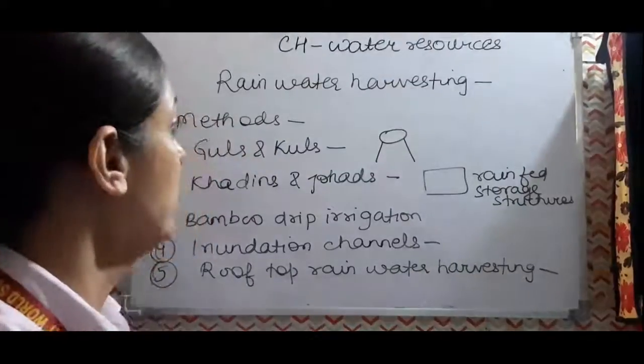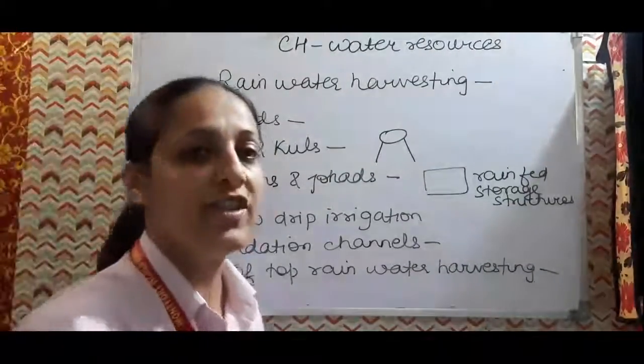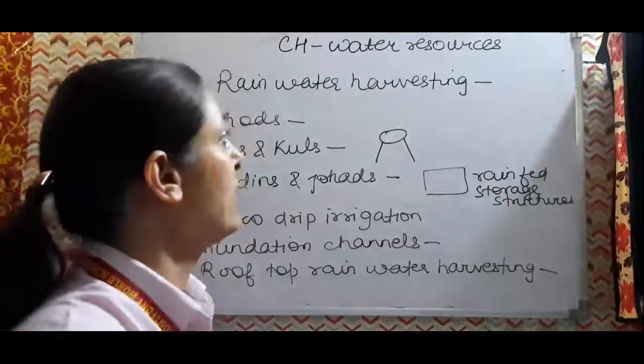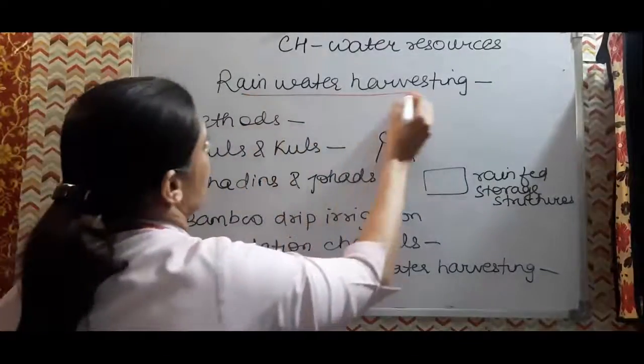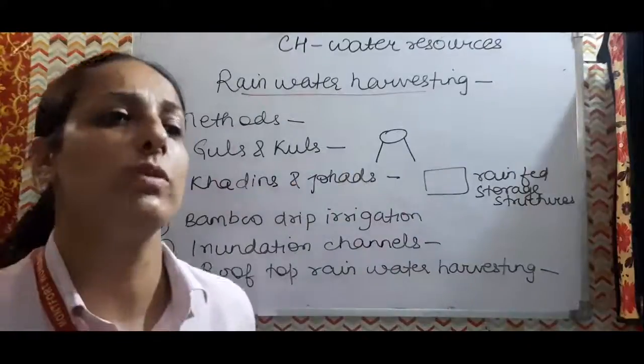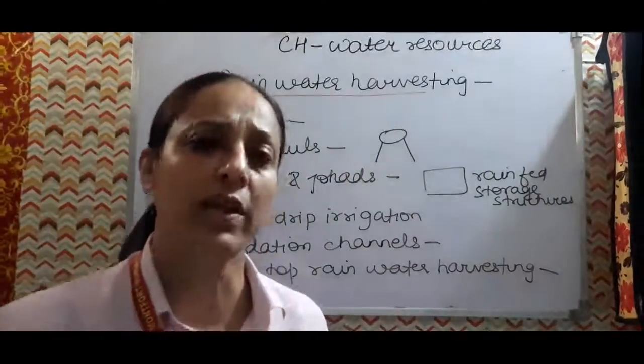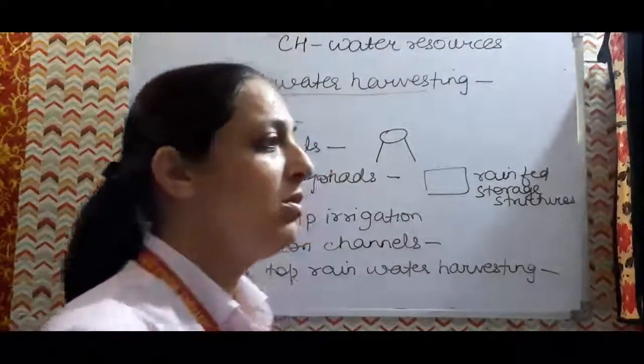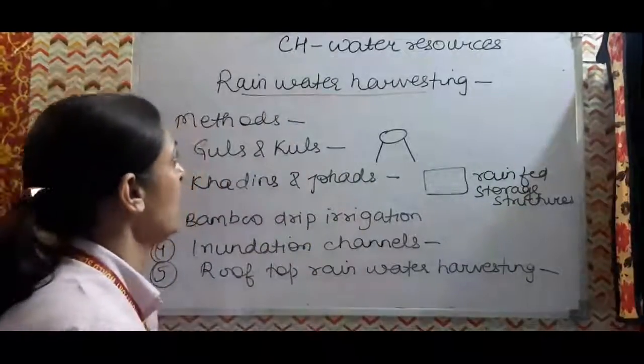So one of the most viable, economically feasible methods of conserving water is rainwater harvesting. This is one of the most viable options available, given the so much resistance we have seen to the river valley projects and the dams. So this is a more viable option.